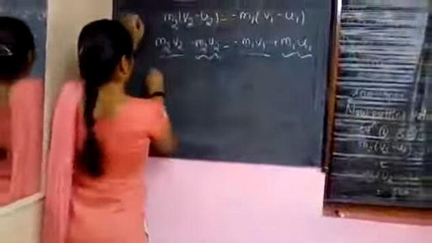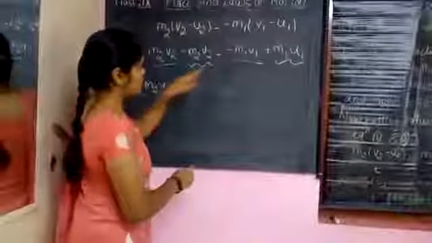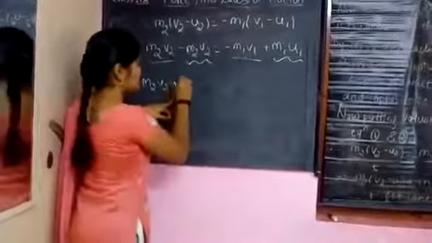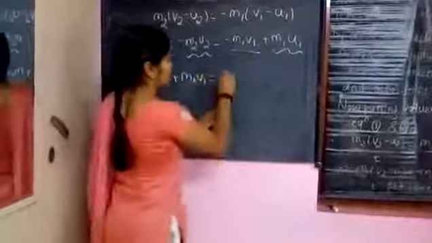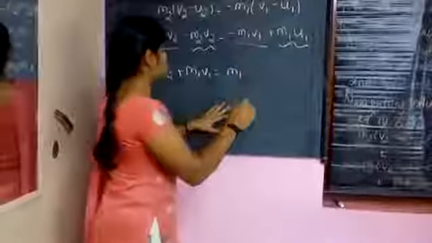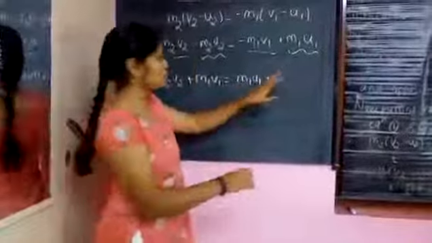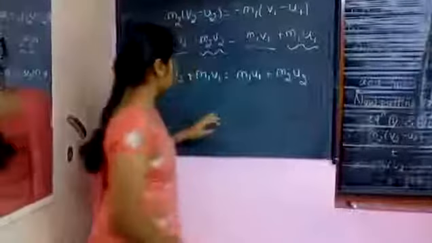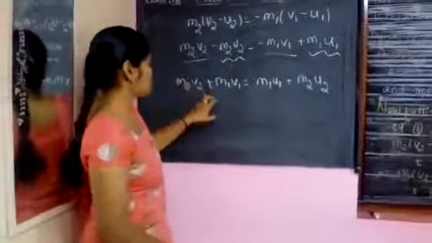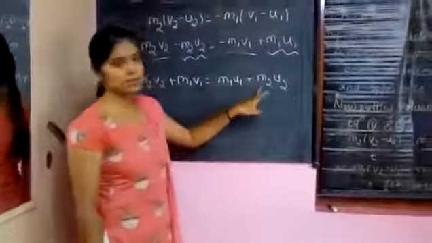So m2 v2 plus m1 v1 equals m1 u1 plus m2 u2. So what we get: m2 v2 plus m1 v1 equals m1 u1 plus m2 u2.